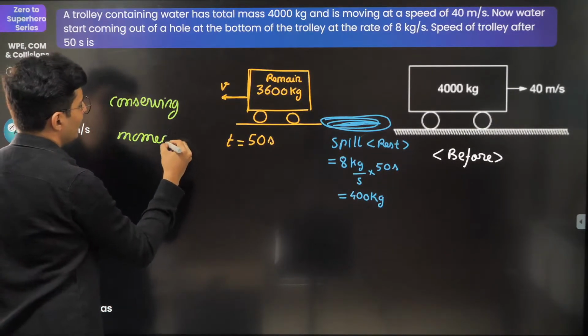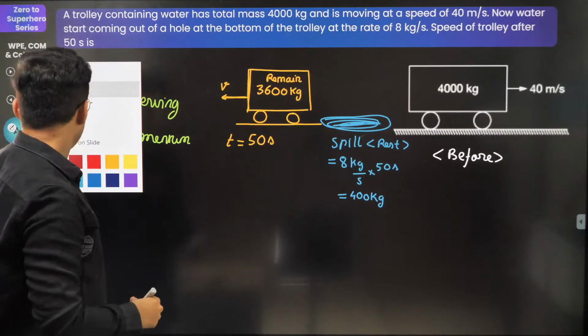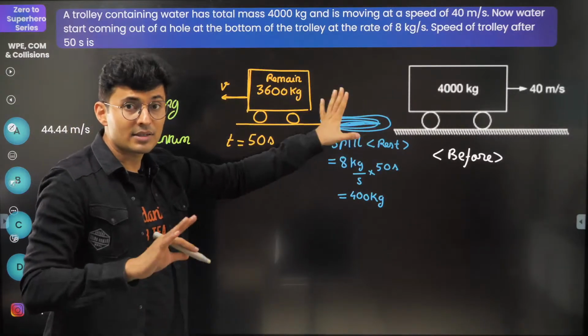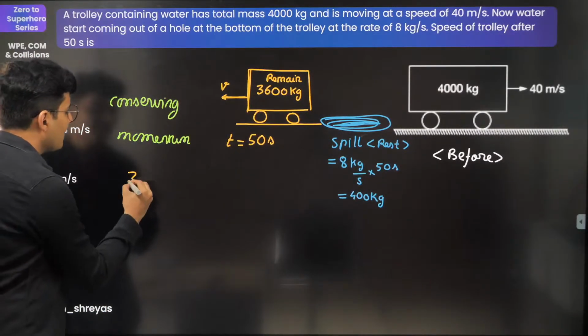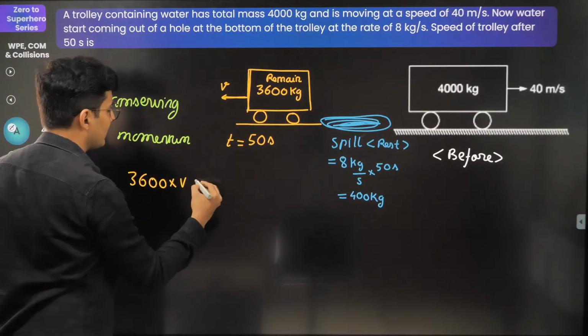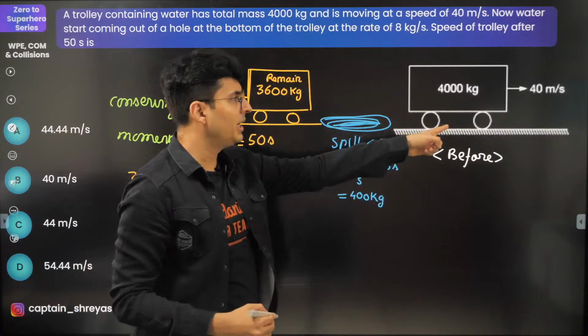Let's see what do we get. The final momentum should be equal to the initial momentum. What is the final momentum? Mass into velocity. This water has no momentum. Mass is 3600 into V. The spilt water is at rest. So 0 is equal to the initial momentum.